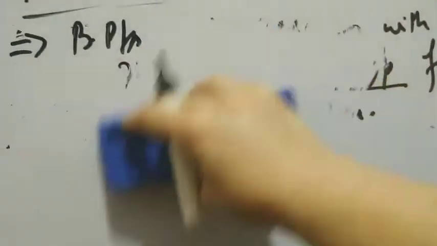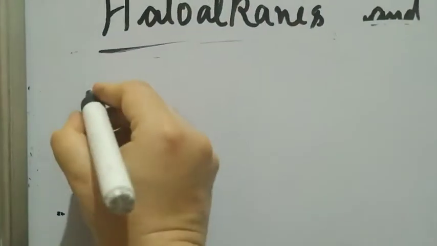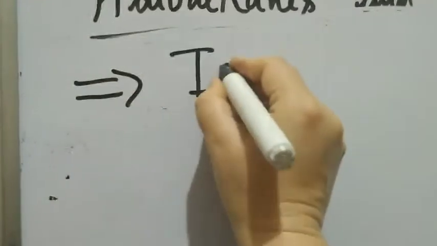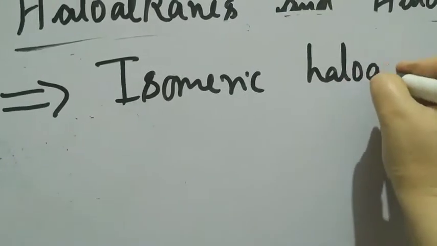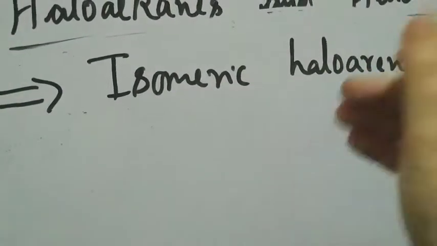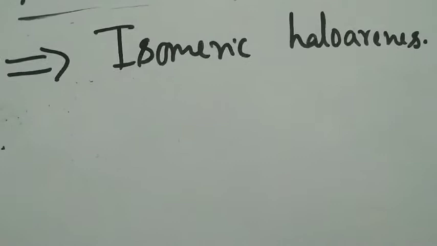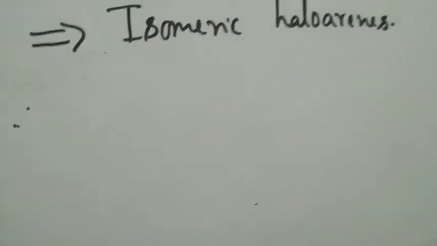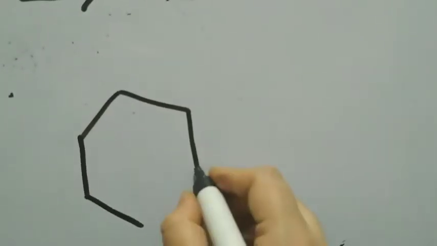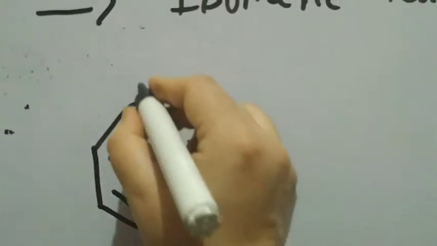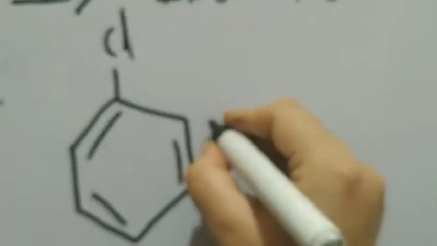Now in these haloarenes also, the point about isomeric haloarenes is very, very important. Let us see what happens in isomeric haloarenes. Isomeric haloarenes होते कौन से हैं? These are the dihalogen derivatives, right? For example, we have 3 of them. We have ortho, para, and meta. I'll write down the examples of chlorobenzene. 1,2 dichlorobenzene. This is an ortho isomer.